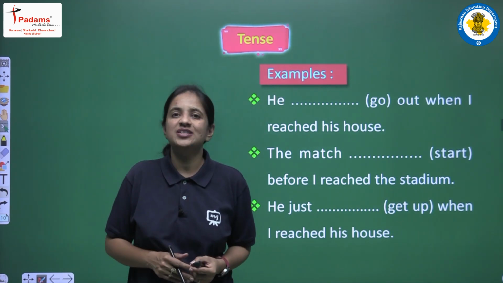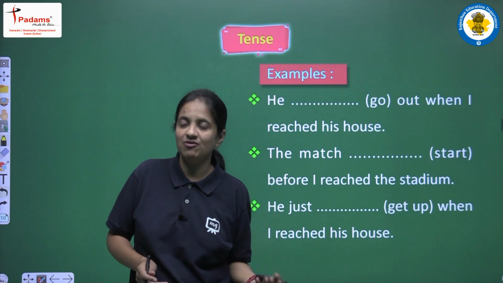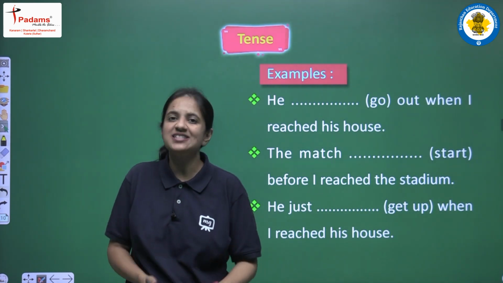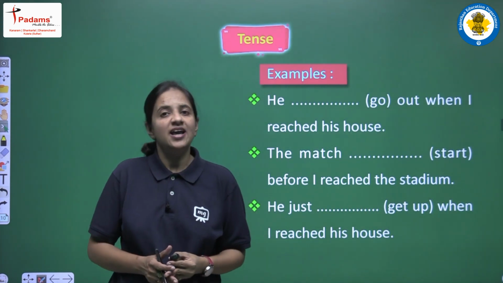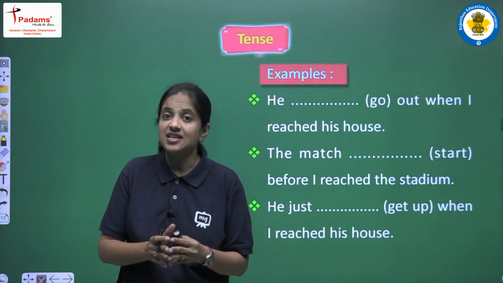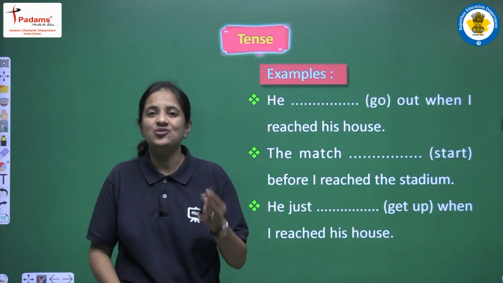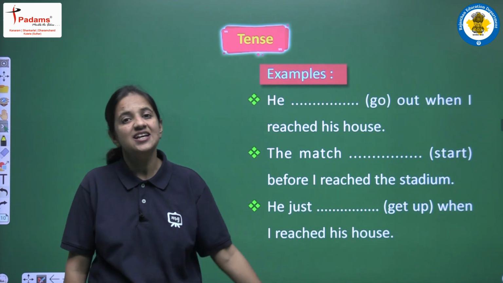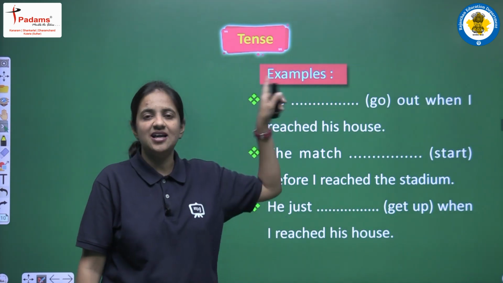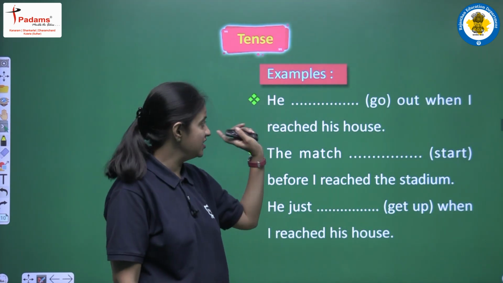Till now we have discussed all the rules related to the helping verb and main verb of past perfect tense. We have seen different uses, and we have also seen some examples. So now I am very sure that you all are ready with your answers. So now let's fill in the blanks. Now let's complete the sentences. So let's read the first one.